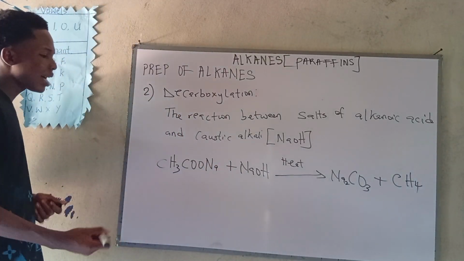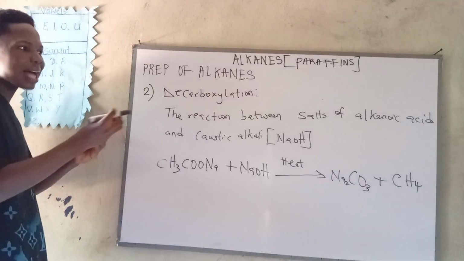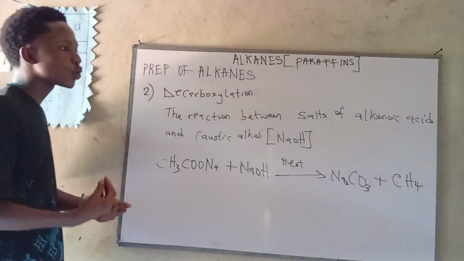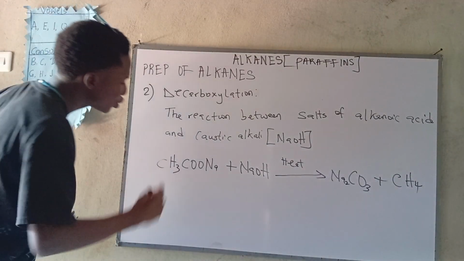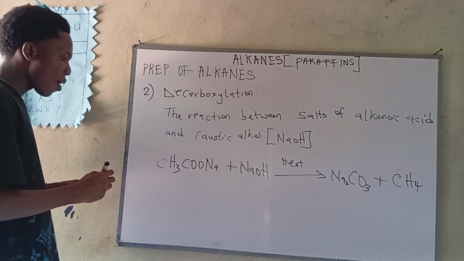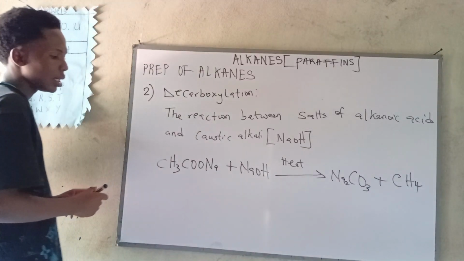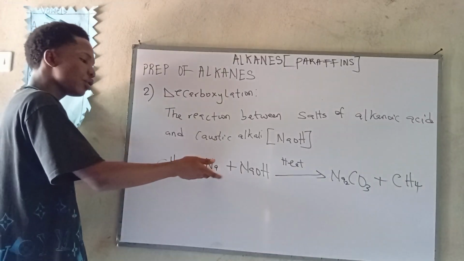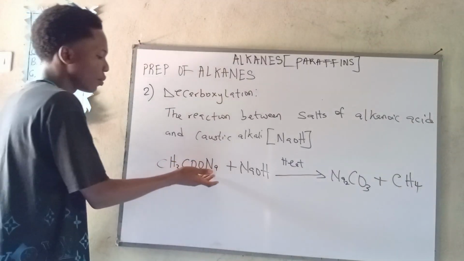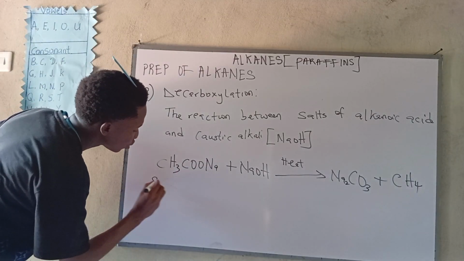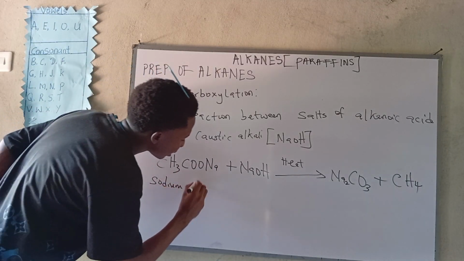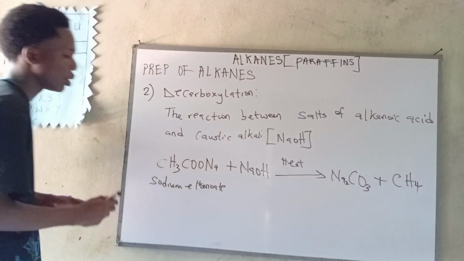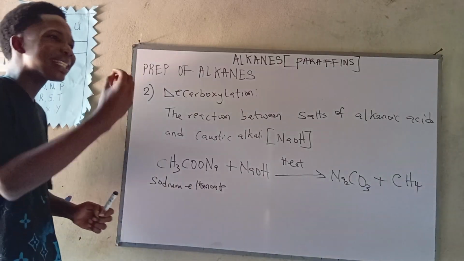So now we can say, without using the salt of our alkanoic acid, we can use only alkanoic acid to give us what? Our corresponding alkane. Now let's use our ethanoic acid. Our ethanoic acid is like this compound, but there is a difference. There was hydrogen originally before it was displaced by this sodium, which is now called what? Sodium ethanoate. Don't forget this compound is called sodium ethanoate, but the original compound was ethanoic acid.